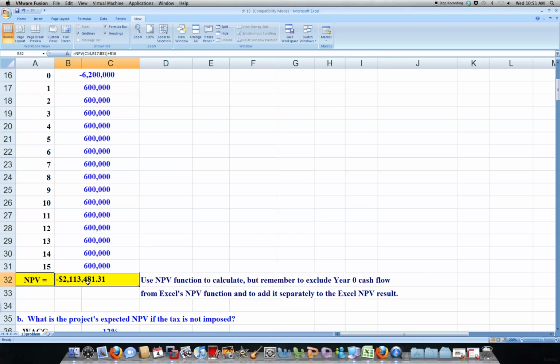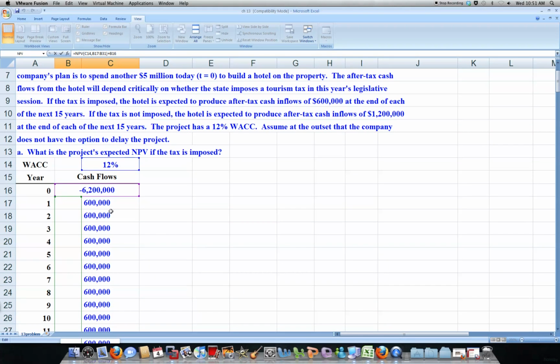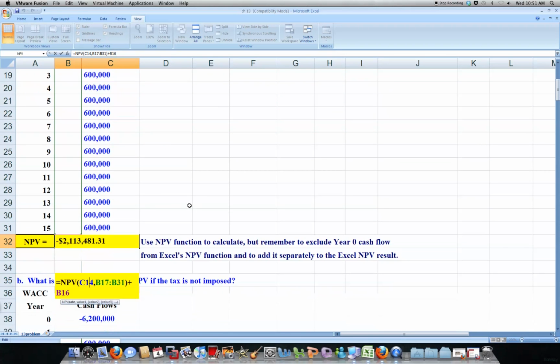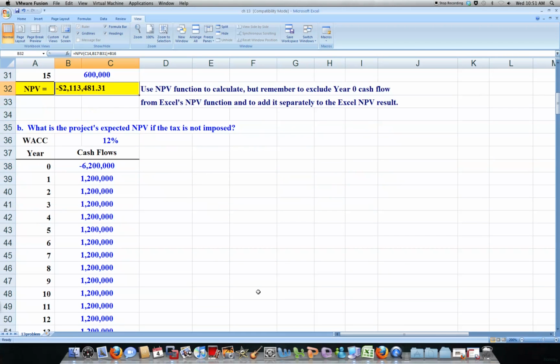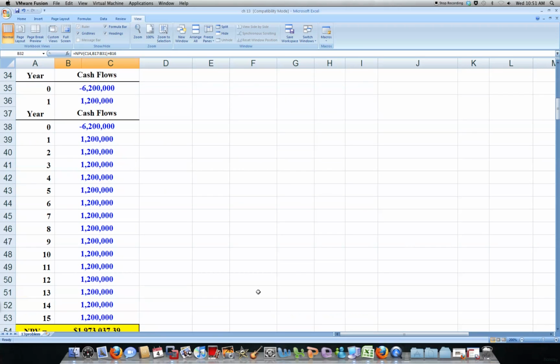We put in our NPV formula and add in all these cells. Add the last one here, and our weighted average cost of capital is our rate. So we find our NPV, and it's negative. So what would that tell you?